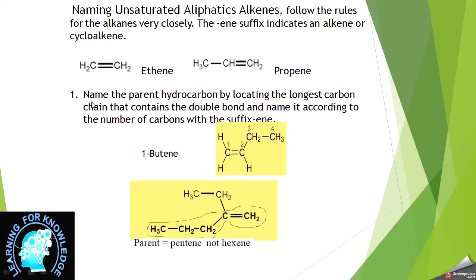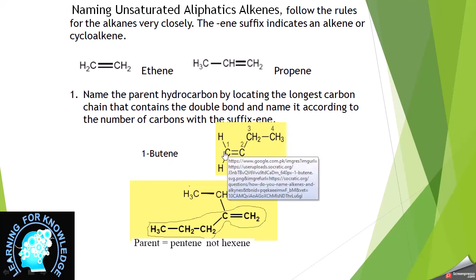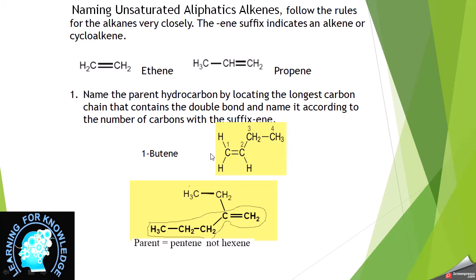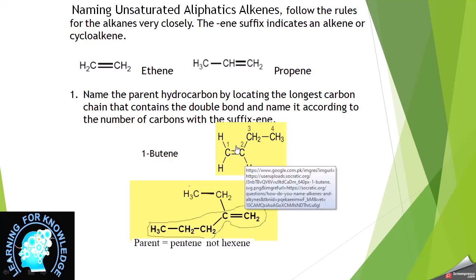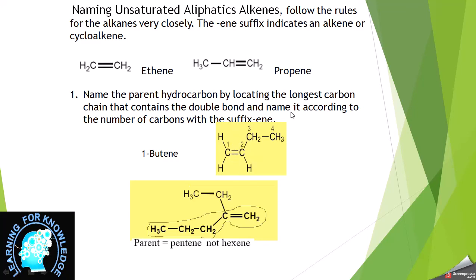First rule, as we already know: name the parent hydrocarbon by locating the longest carbon chain that contains the double bond and name it according to the number of carbons with the suffix "-ene". For example, this is the example. We will locate the longest carbon chain. This is the longest carbon chain and it has 4 carbon atoms, so its name comes out to be buta. Because of the presence of this double bond, instead of saying butane, we will write butene, and we will also mention the position of the double bond, so its name is 1-butene.